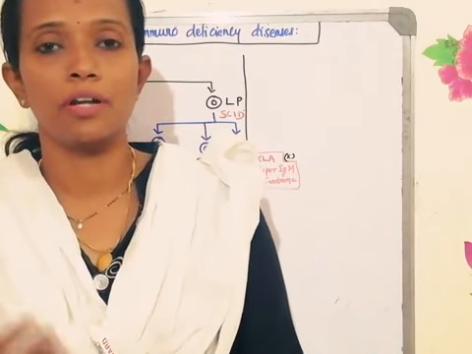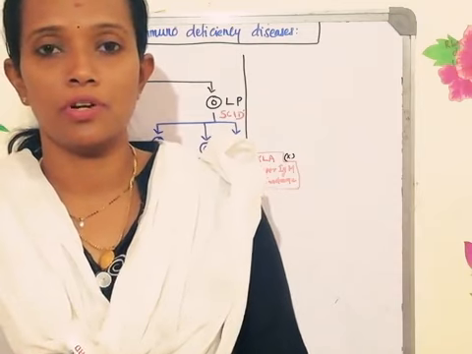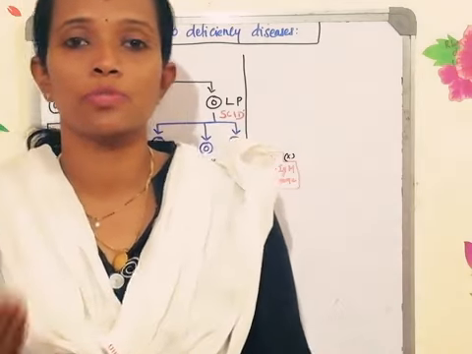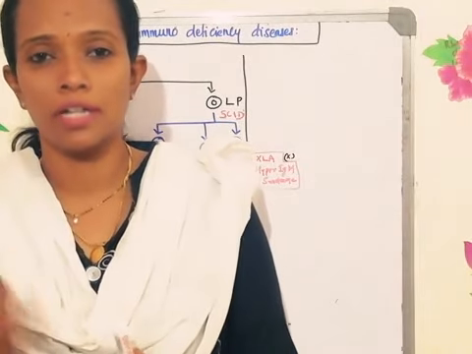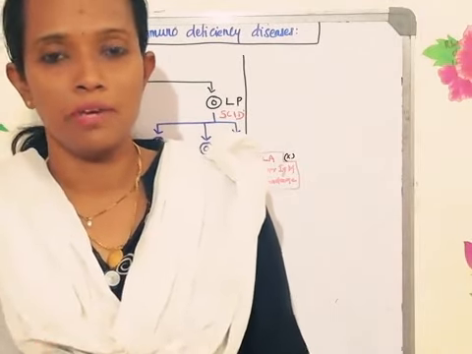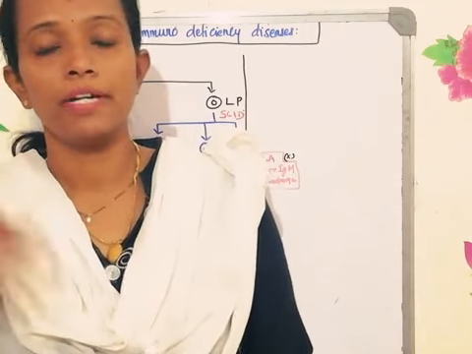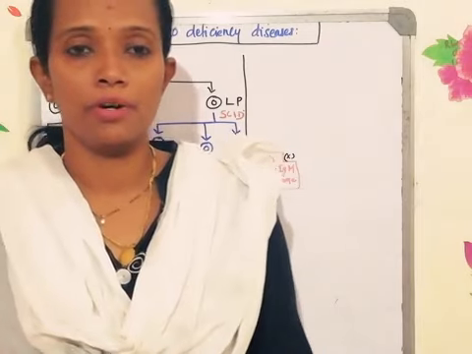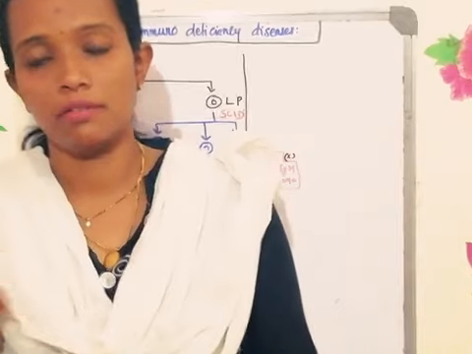Whereas the cause of secondary immunodeficiency disorder is that during your lifespan you are exposed to some viruses, or because of some surgery, or some drugs, your immune system becomes weak. That condition is called secondary immunodeficiency disorder. We discussed one secondary immunodeficiency disorder caused by the human immunodeficiency virus, which was AIDS.